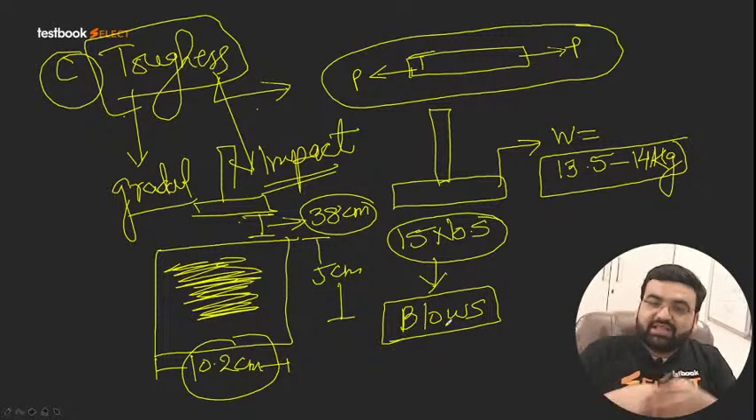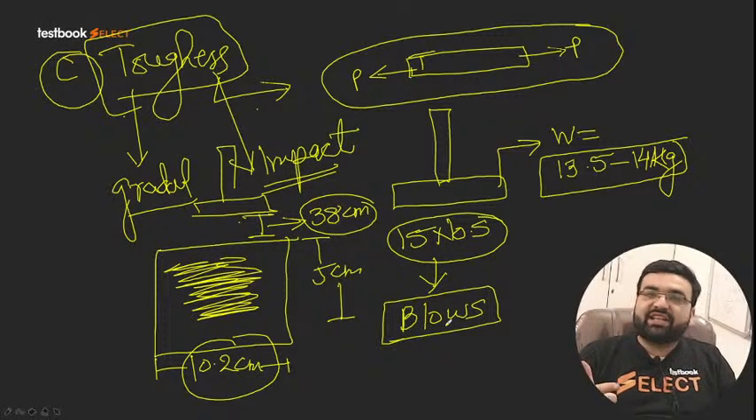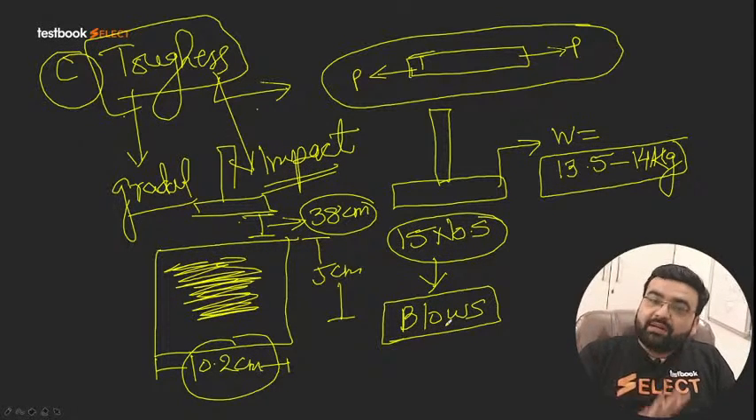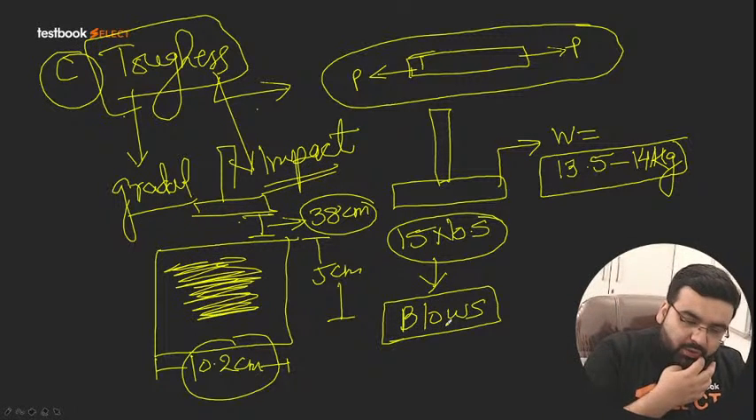This is also important. What is important? Number 1, weight 13.5 to 14 kilograms. Number 2, height 38 centimeter. Number 3, number of blows. 15 blows we provide. Clear? So we provide 15 blows.